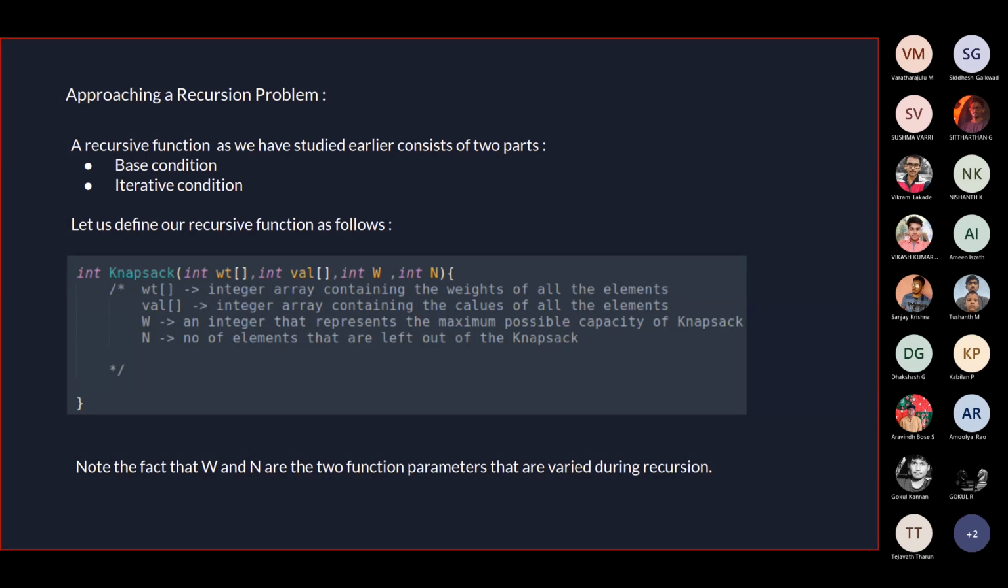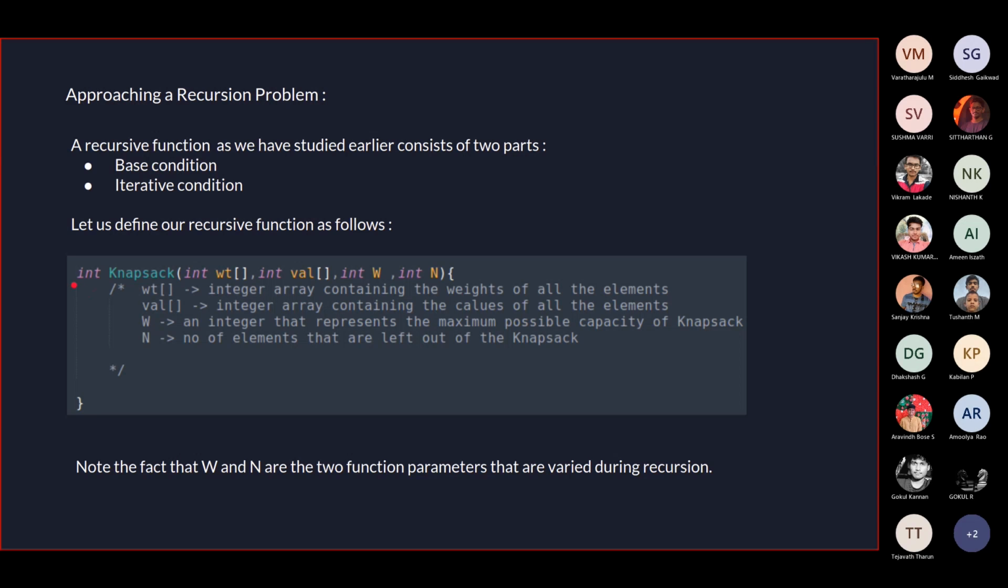So as we have already studied previously, a recursive function consists of two parts. First is the base condition, and the second is the iterative condition. And since the language I'm going to prefer over here is C++, I've just defined a recursive function as follows. If you're new to C++, I would like to break down this particular syntax for you.